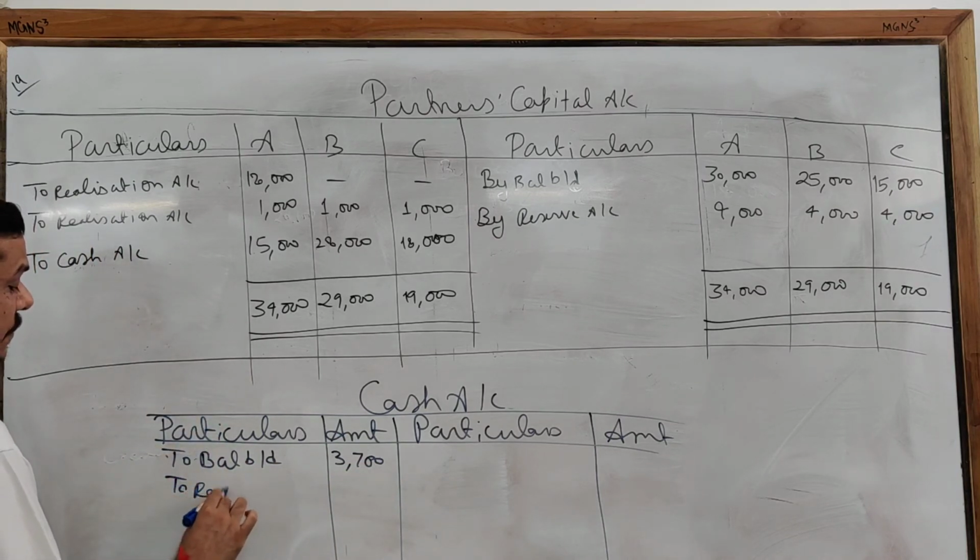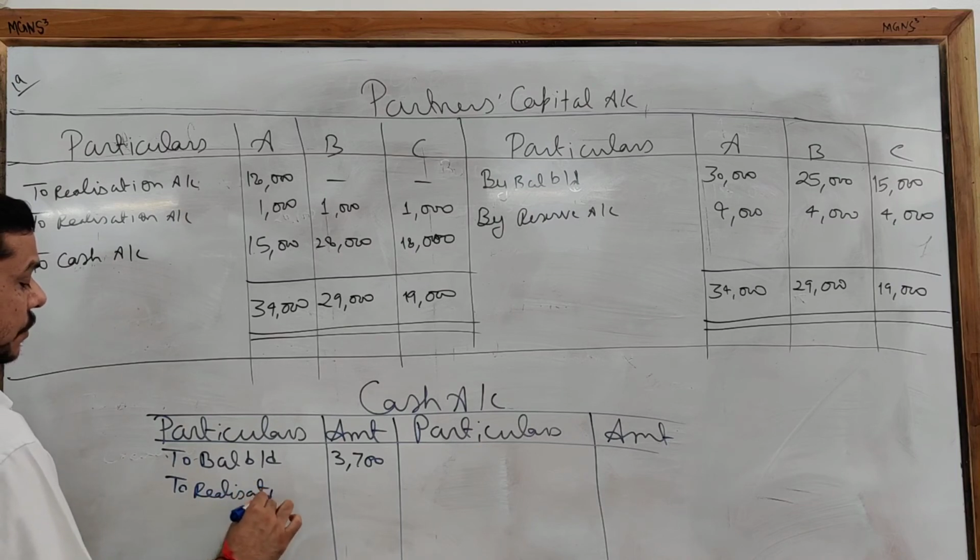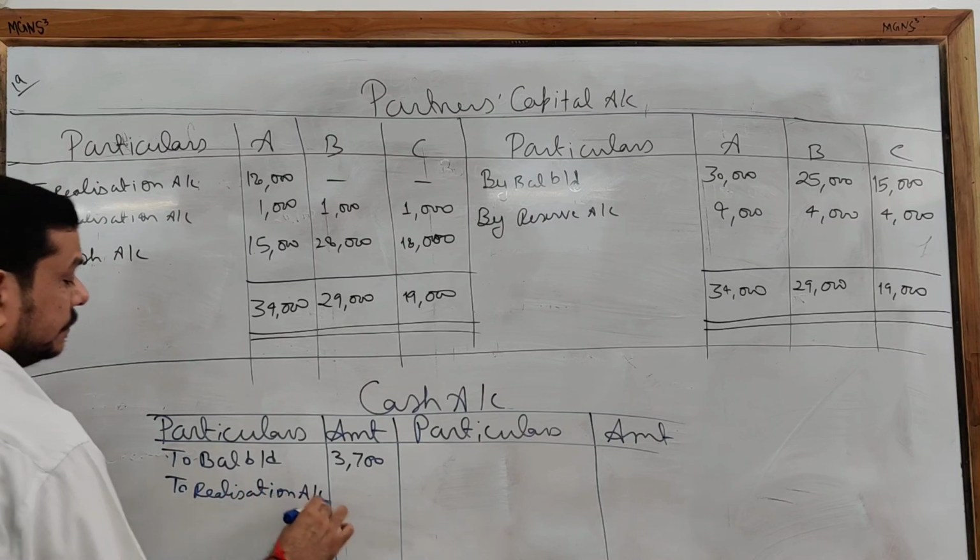Now the cash realized from sale of assets, so to realization account.